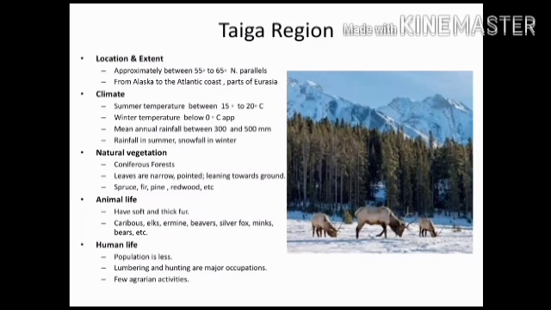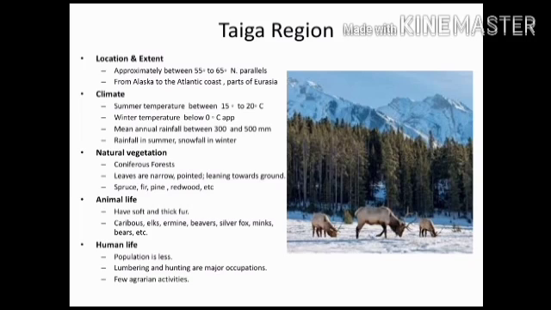Taiga region. The Taiga region is located between 55° and 65° north parallels from Alaska to the Atlantic coast and parts of Eurasia. Here the mean summer temperature is 15° to 20° Celsius. Winter temperature is below 10° Celsius. Mean annual rainfall is between 300 and 500 millimeters.